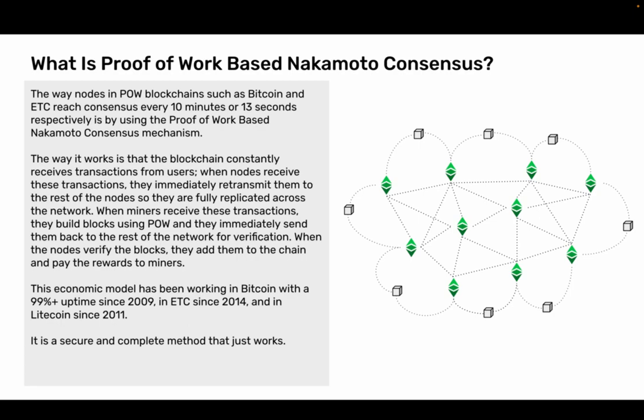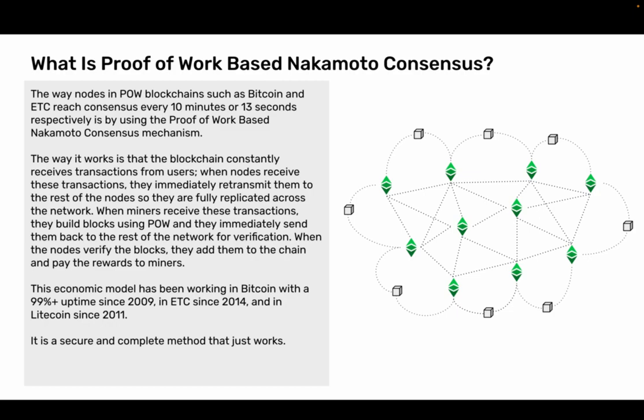When nodes receive these transactions, they immediately retransmit them to the rest of the nodes so they are fully replicated across the network. When miners receive these transactions, they build blocks using proof of work and they immediately send them back to the rest of the network for verification. When the nodes verify the blocks, then they add them to the chain and pay the rewards to miners.